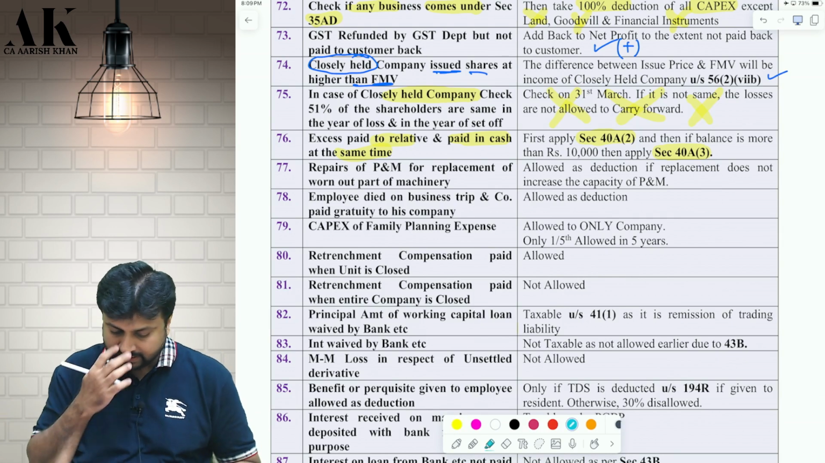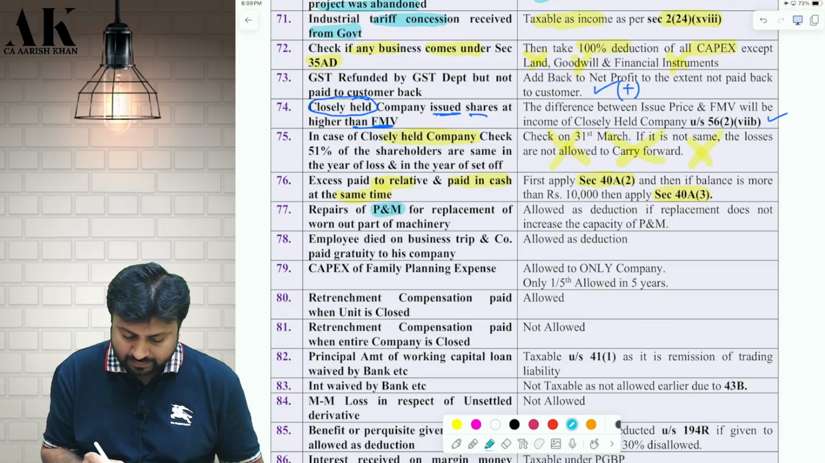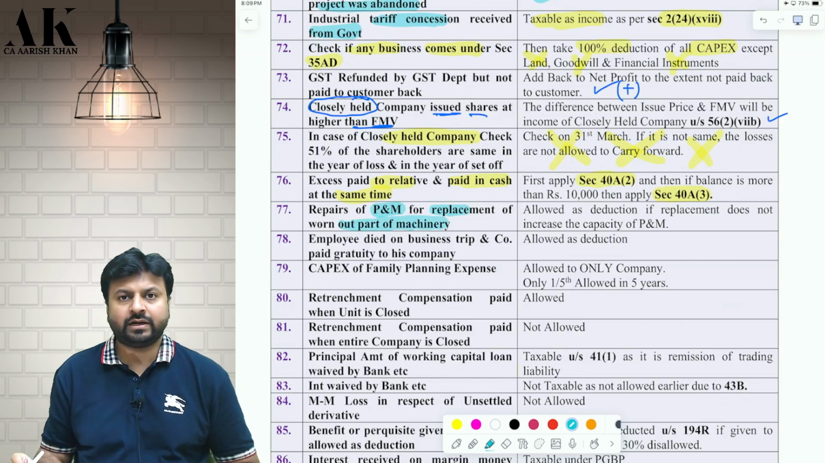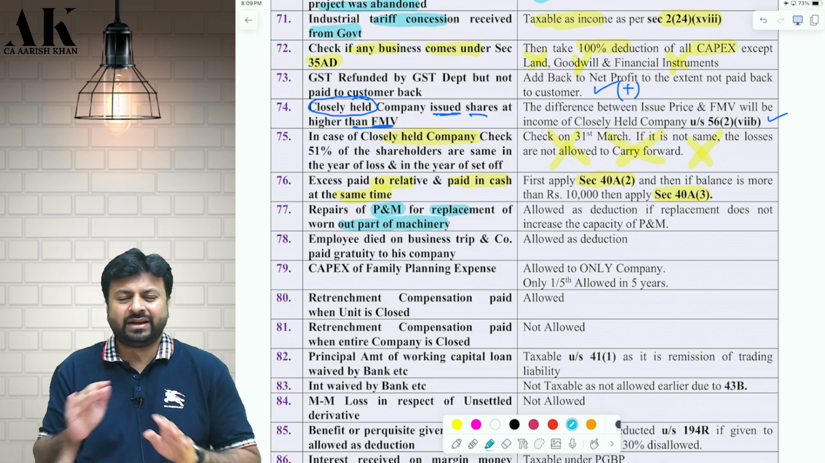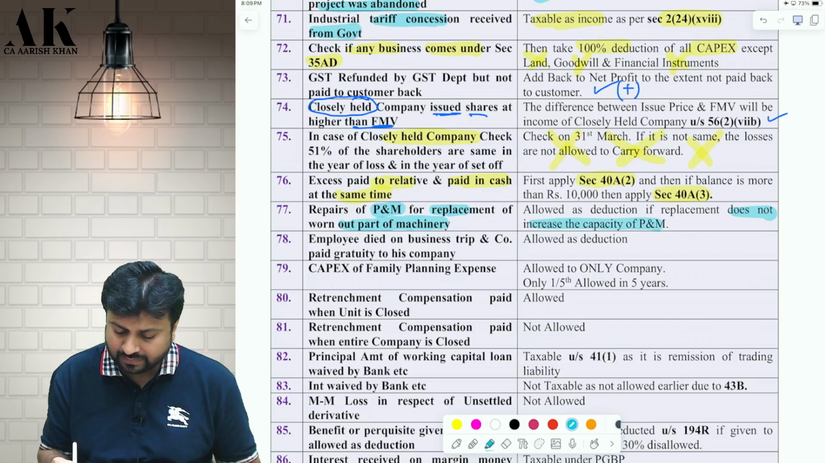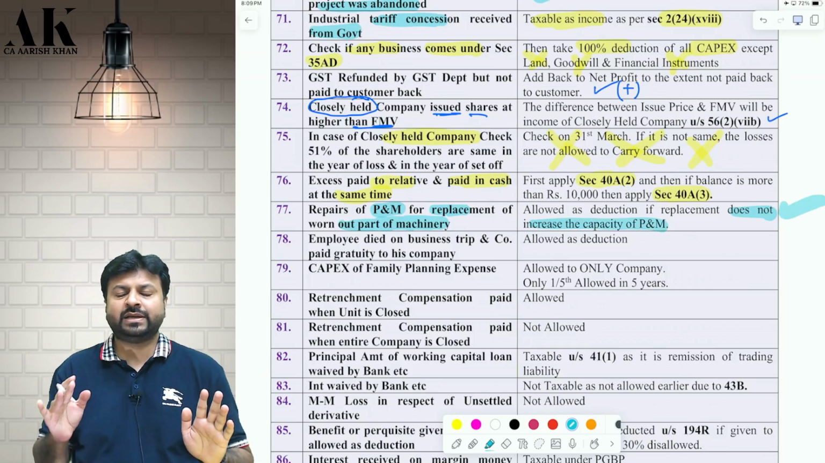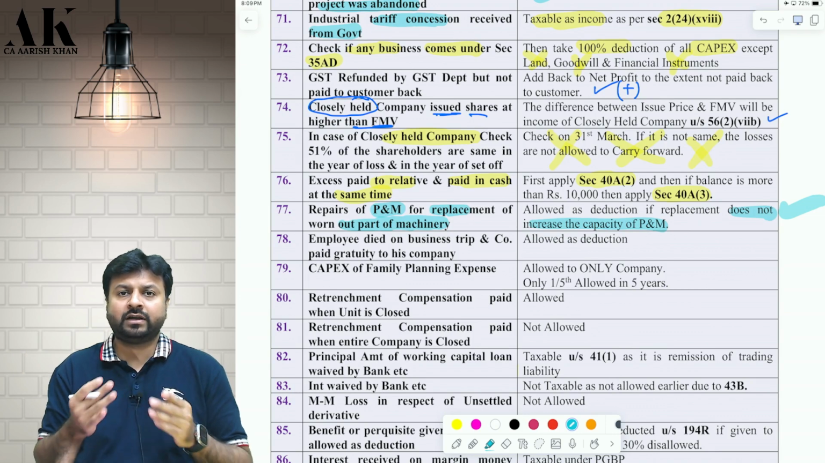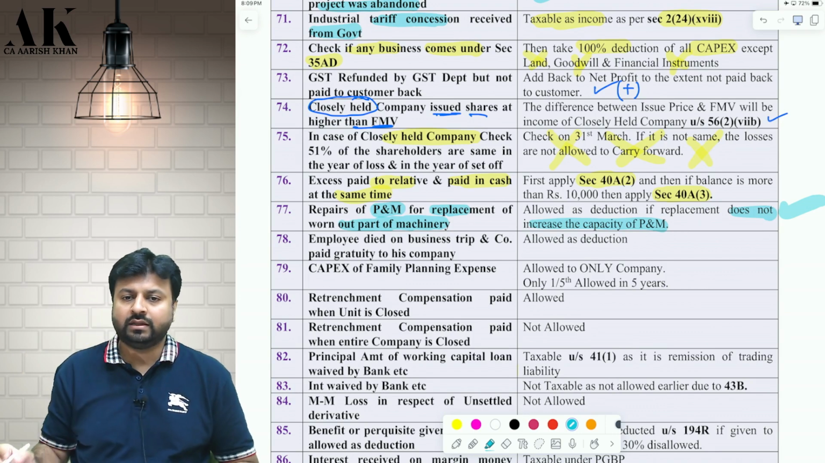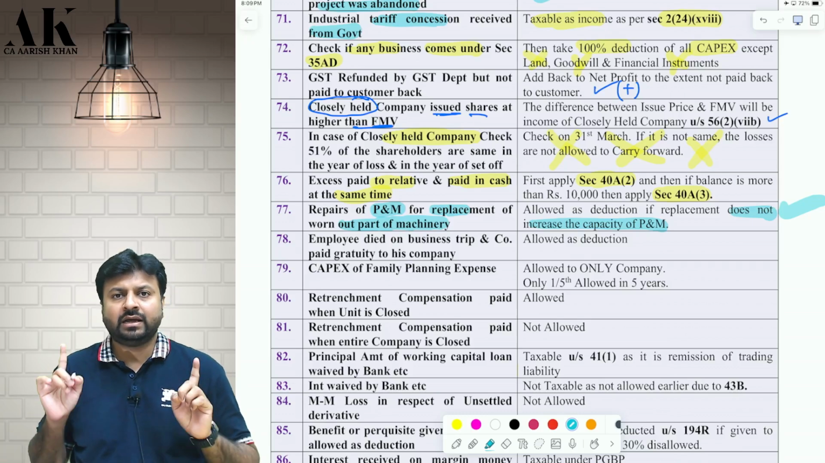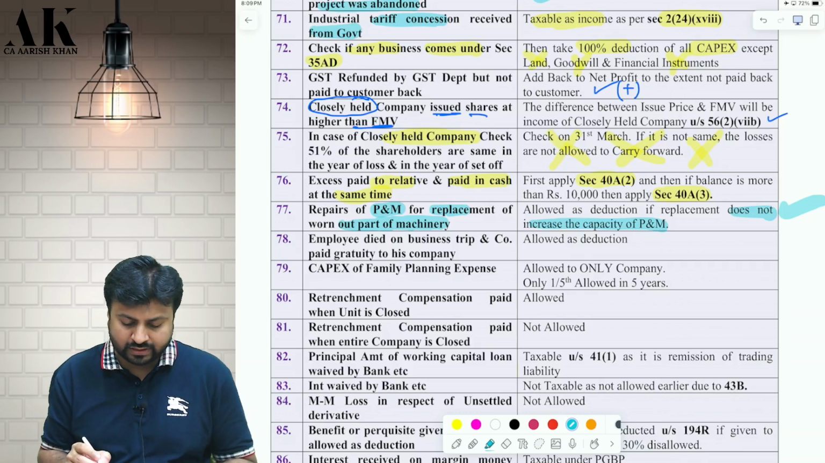Okay. Next, if I am repairing some worn out plant and machinery, part of the worn out part of the plant and machinery is replaced, but that does not increase the capacity of the plant and machinery. The capacity remains the same. Therefore, it is a revenue expense. It is allowed as a repair of plant and machinery under section 31. I hope it is clear to all of you.